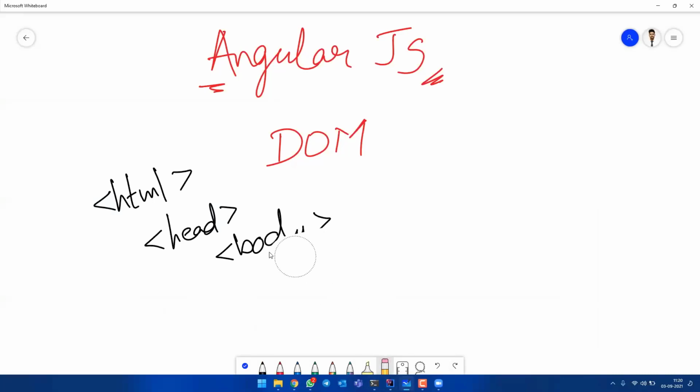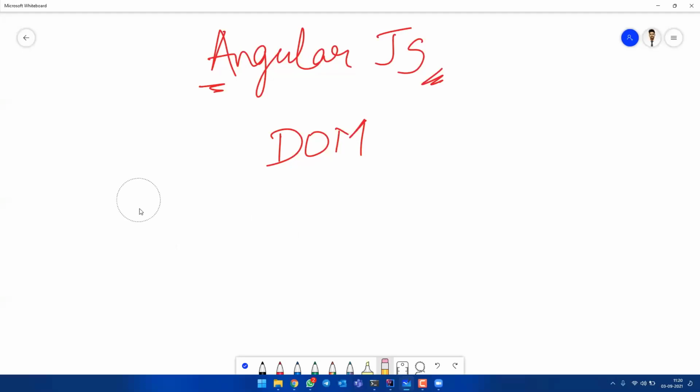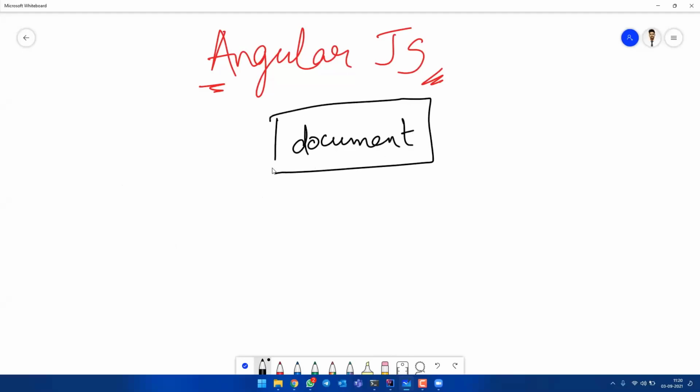Let me give you a brief, because without understanding DOM, you cannot understand AngularJS. That is the reason I am pushing you on DOM. DOM is the basis of why the AngularJS or React.js framework was invented in the first place. We write HTML, right? At the top, the parent of everything in a web application is called the document. Please try to remember this. Document is the complete head and parent of every application.